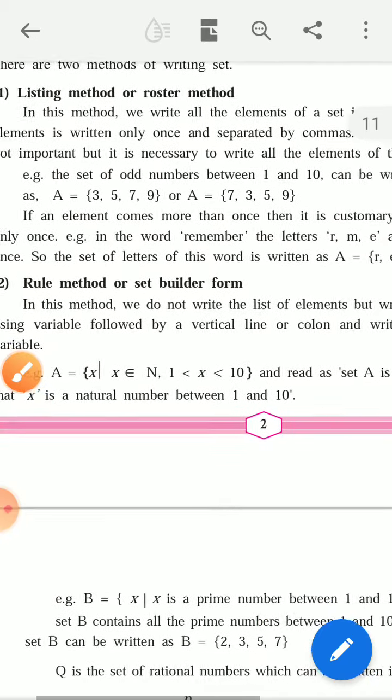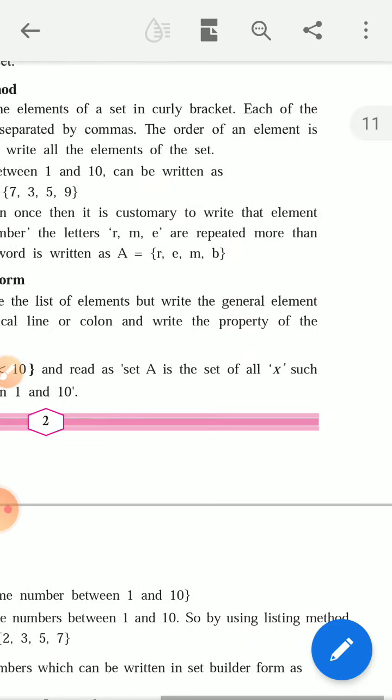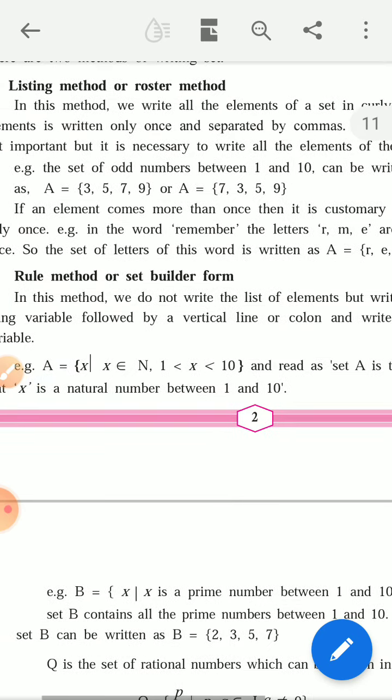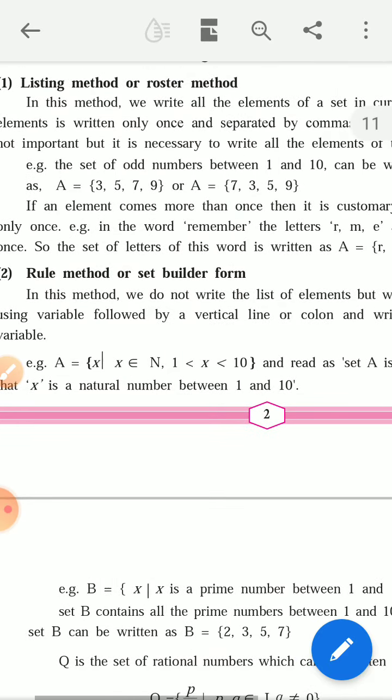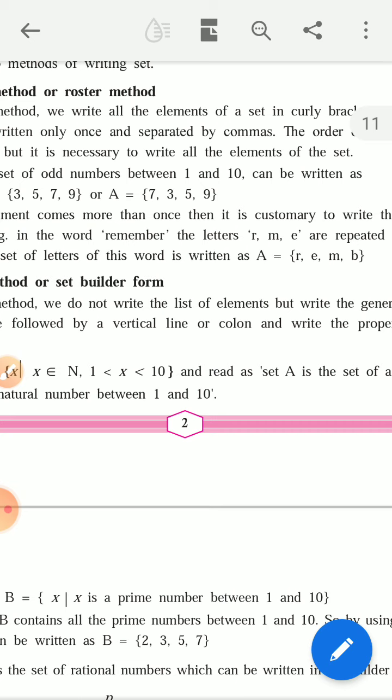If an element comes more than once, then it is customary to write that element only once.